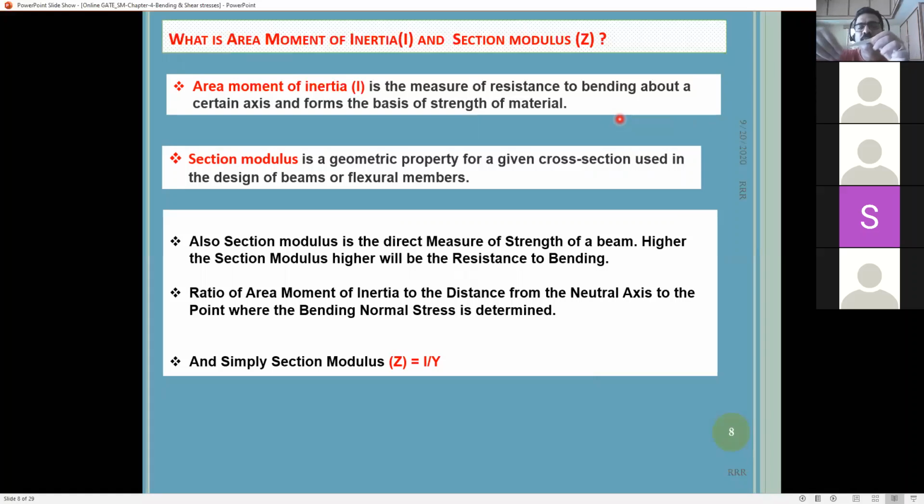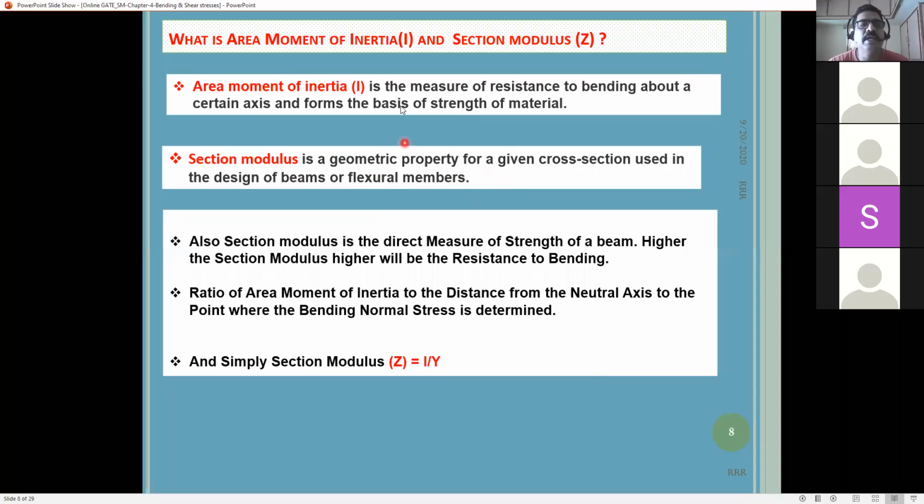But if you provide the same beam in this direction, b will be small and d will be more. The moment of inertia of a rectangular section, we know the formula is b d cube by 12. So we will get more resistance from the material. That's why, if I is more, we measure the resistance or strength of a material by measuring I. If any material has more I, you can assume the bending resistance or strength is more, right? This is also discussed. Section modulus we also discussed.